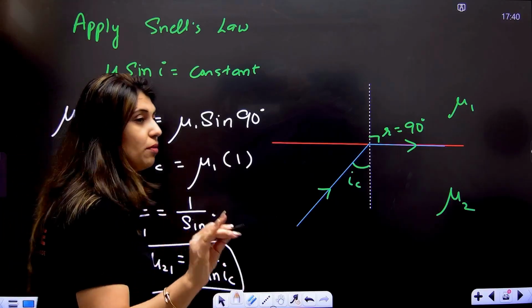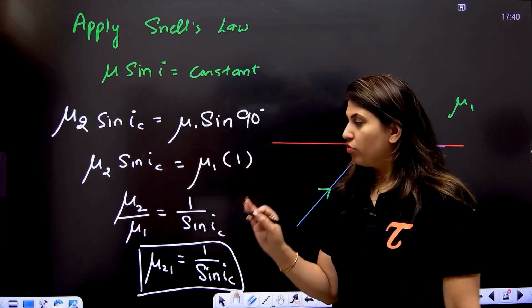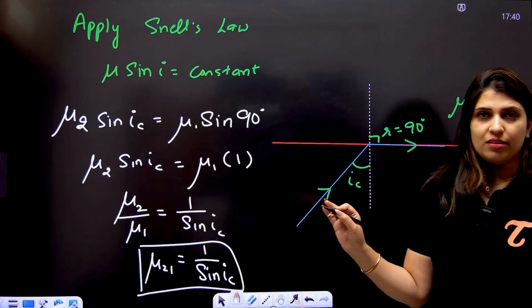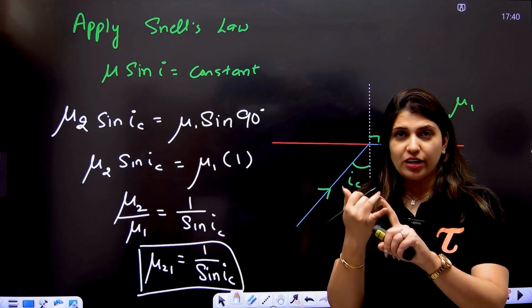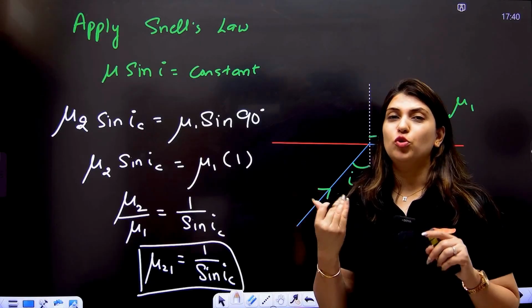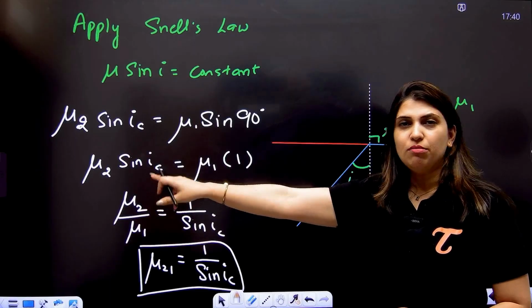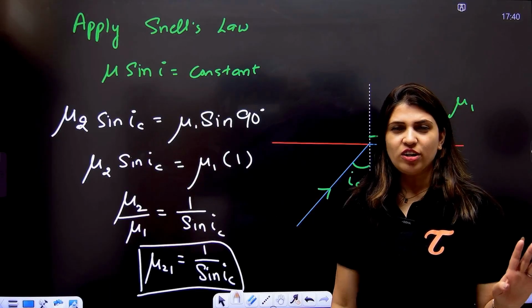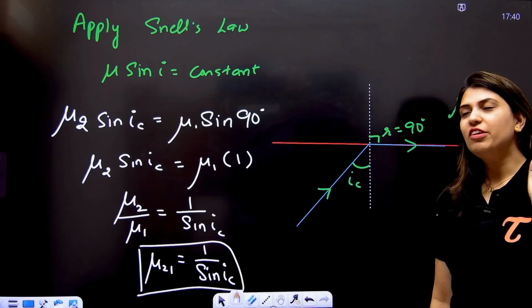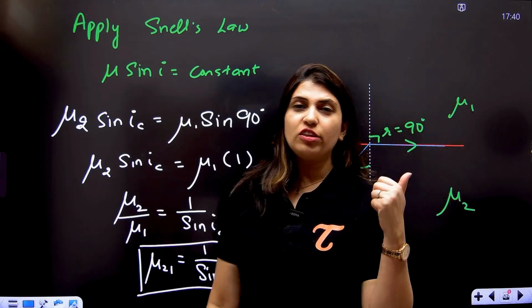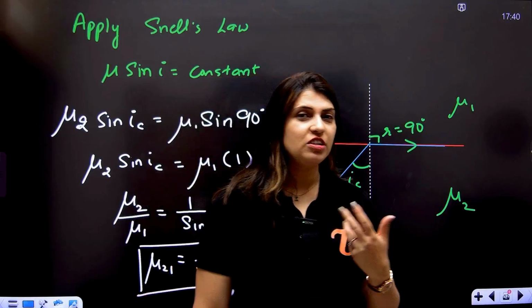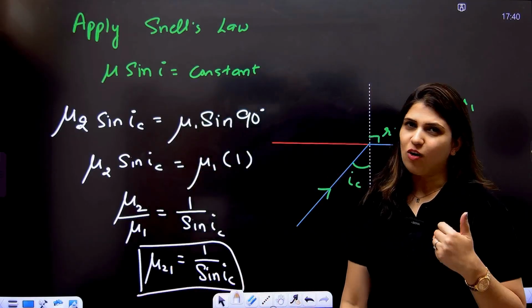Now you need to remember this formula for the critical angle. So I can say that the refractive index is inversely proportional to the critical angle. At the upper side, we have written the denser medium refractive index. Understood? Okay, so here we understood the theory of TIR, and apart from that, we saw the formula also.